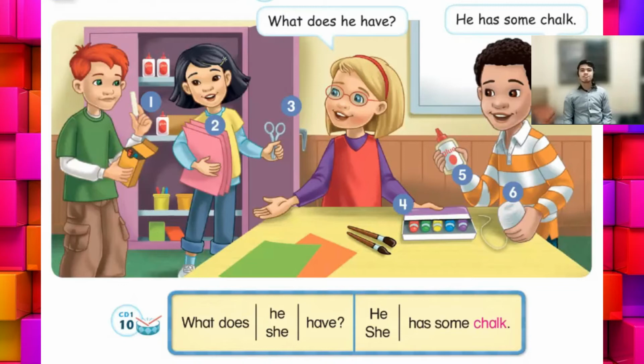He has some chalk. What does she have? She has some paper. What does she have? She has some scissors. What does she have? She has some paint. What does he have? He has some glue. What does he have? He has some string.